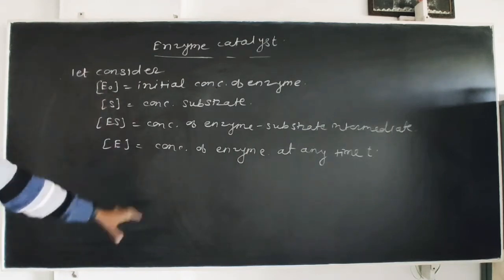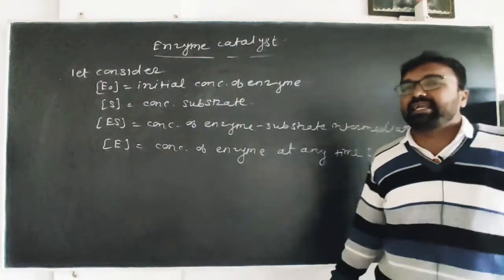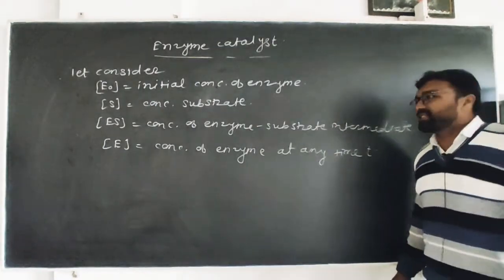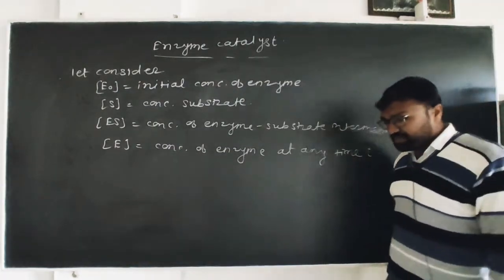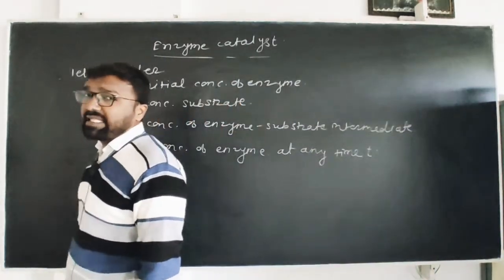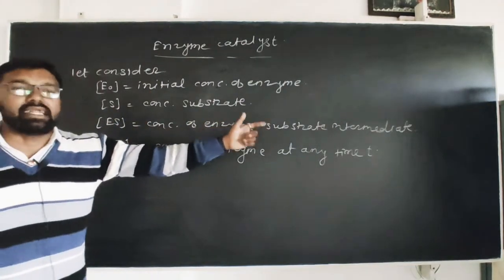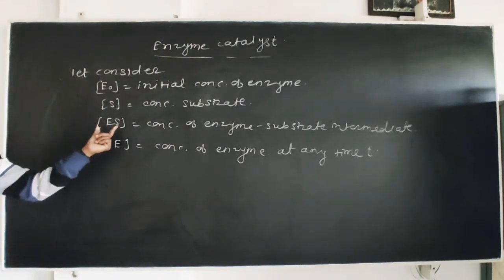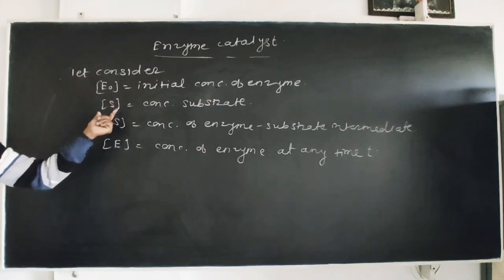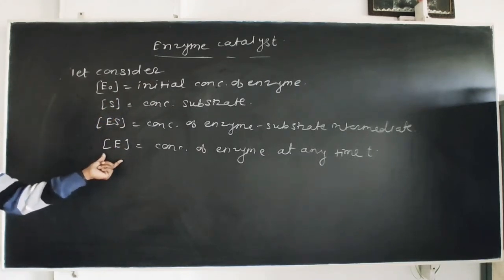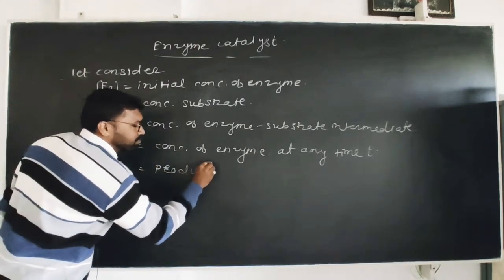Actually, what kind of mechanism is taking place inside the enzyme catalytic reaction? In the enzyme catalysis reaction, each and every enzyme has an active site, right? Substrate binds with the active site of enzyme, and there is a formation of the enzyme substrate activated complex, or you can say intermediate, right? This ES, which is the intermediate, is either reduced back to enzyme and substrate or converted directly into the product, where P is equal to the product formed during the reaction, right?